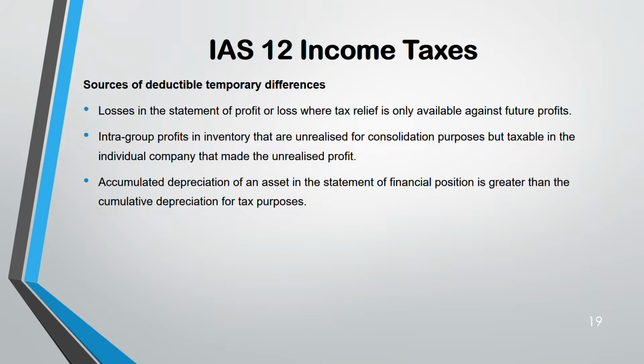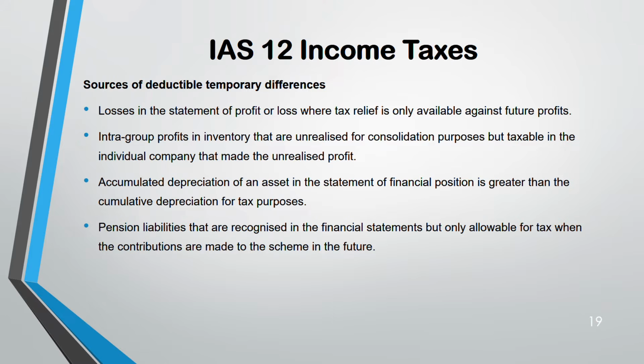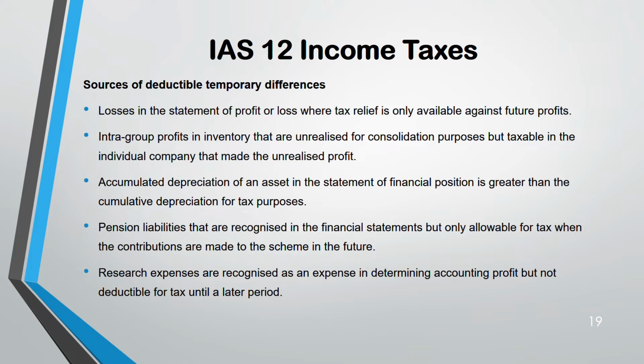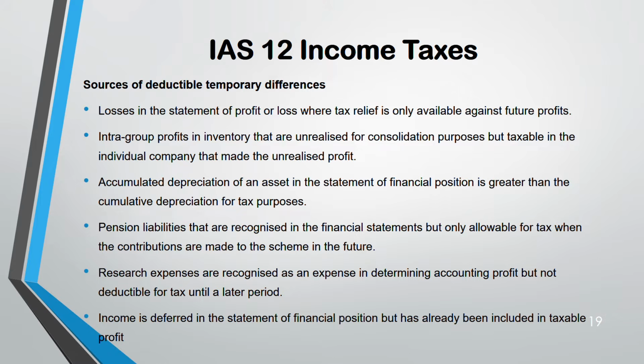Understand this. Next, pension liability. Pension liability recognized in the financial statements is only allowable for tax when contributions are made to the scheme. Then research expense is expensed in determining accounting profit but not deductible for tax until a later period. So carrying amount goes down, tax base goes up, deductible. And income is deferred in the statement of financial position but has already been included in taxable profit.